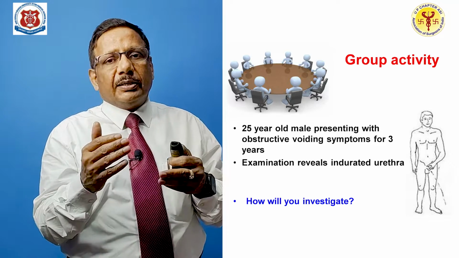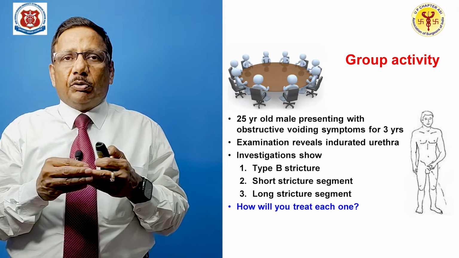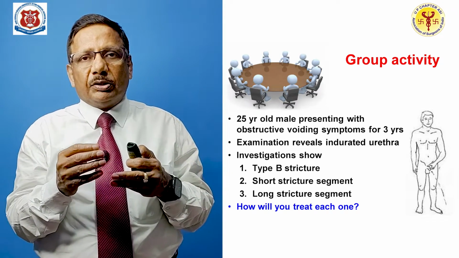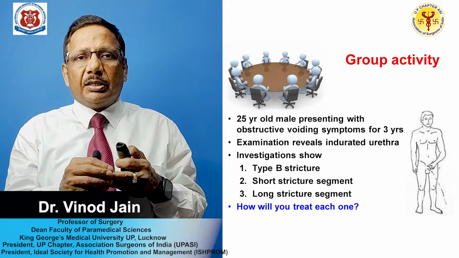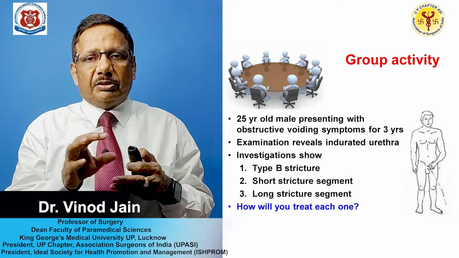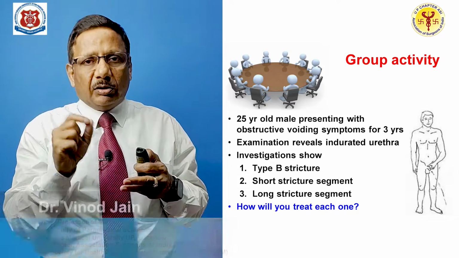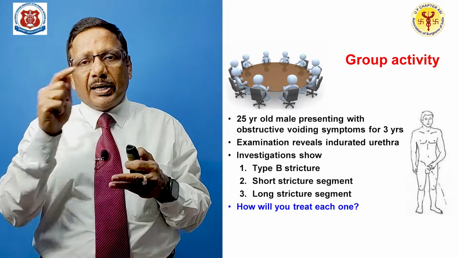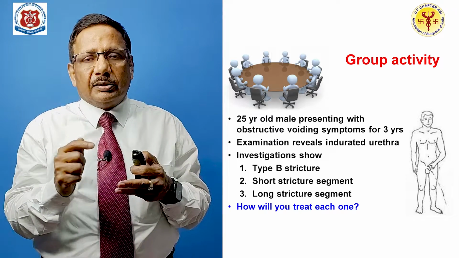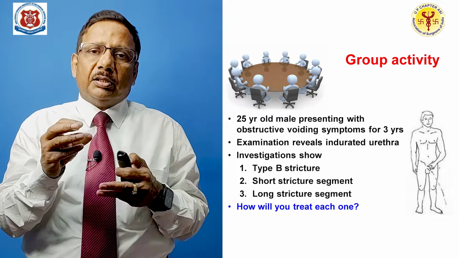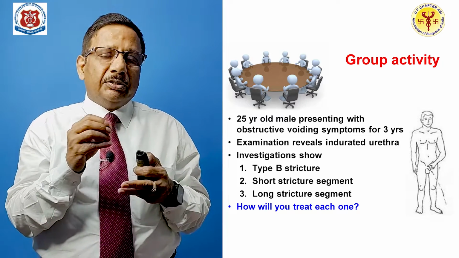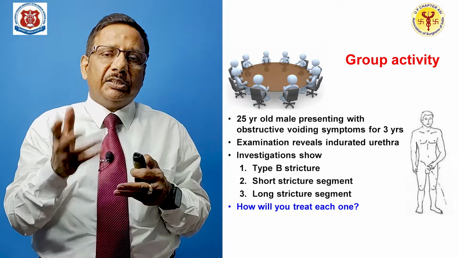Now, again the second question: a 25-year-old male presenting with obstructive voiding symptoms for 3 years, and examination reveals indurated urethra. You have investigated. Now, option 1 is type B stricture, that is iris constriction. Option 2 is a short stricture segment, and option 3 is a long stricture segment. How will you treat each one?